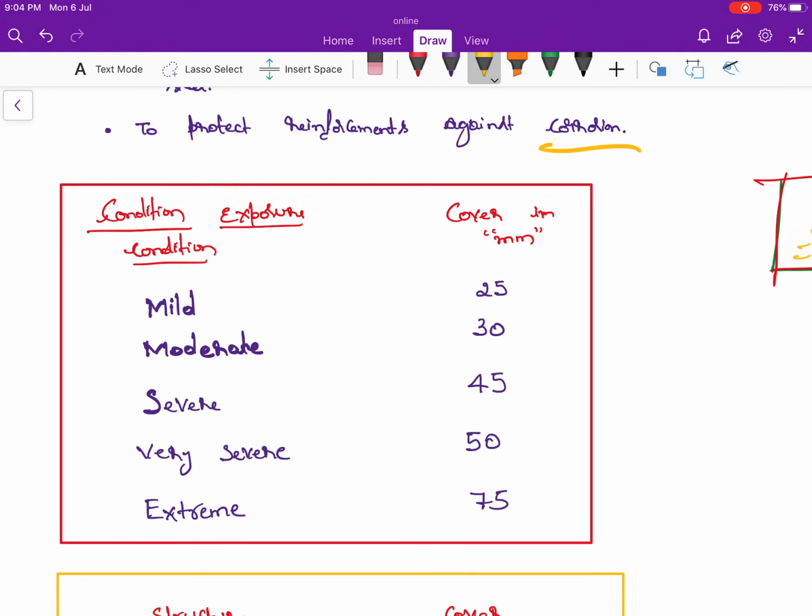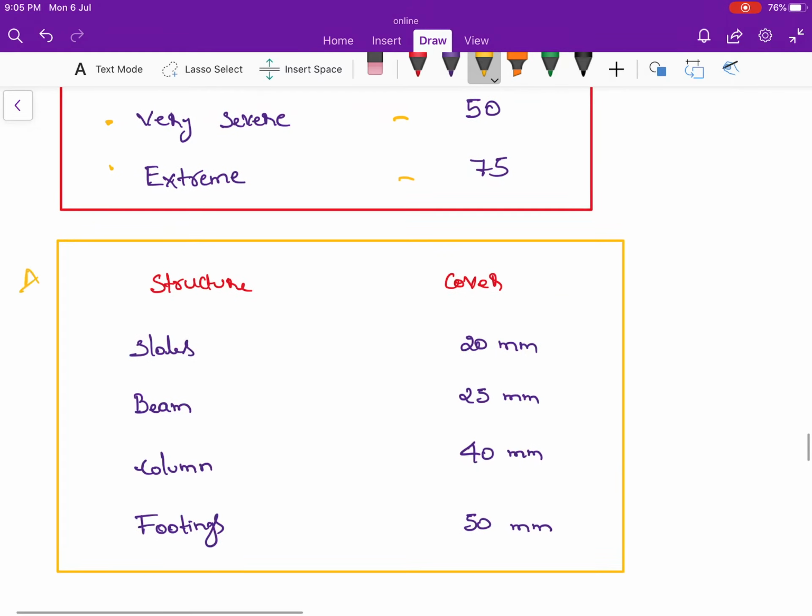Some of the conditions you have to remember with respect to the atmospheric condition. If it is mild, the cover requirement is 25 mm. In the moderate condition, we have to give 30. Then severe, very severe and extreme conditions. What is mild, moderate, severe, very severe and extreme, I am going to explain in the upcoming lecture series. But as of here, please remember this.